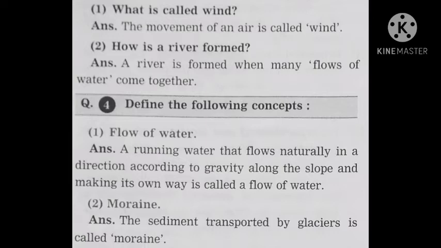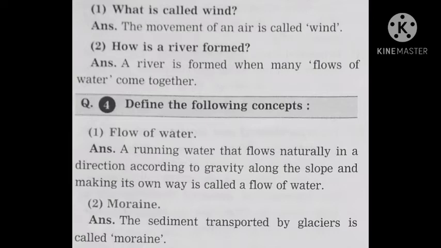Next question, define the following concepts. Flow of water: running water that flows naturally in a direction according to gravity along the slope and making its own way is called a flow of water. Next, moraine. The sediments transported by glaciers are called moraine.